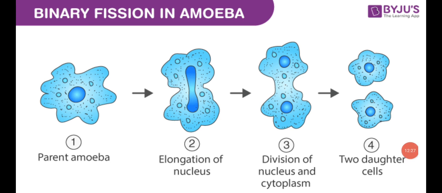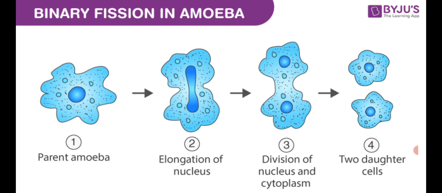Another one is binary fission in amoeba. It is a eukaryotic cell but unicellular. See the first diagram. This is the amoeba which has only one nucleus at the center. The nucleus is surrounded by a membrane. That's why it is named a eukaryotic cell. The individual cell is divided into two due to the elongation of the single nucleus, followed by the cytoplasm also dividing. Finally, it produces two daughter cells.